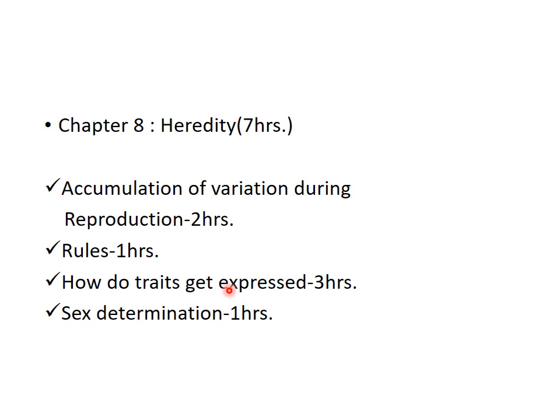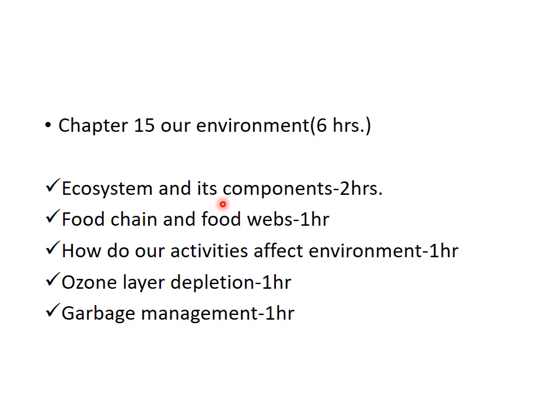Next is heredity. This whole chapter will take 7 hours. So under this heading, accumulation of variation during reproduction will be completed in 2 hours. Rules for heredity will be completed in 1 hour. How do traits get expressed will be completed in 3 hours, and sex determination will be completed in 1 hour. So this was heredity. And the last chapter is our environment. This whole chapter will be completed in 6 hours.